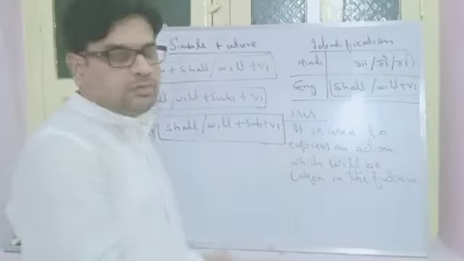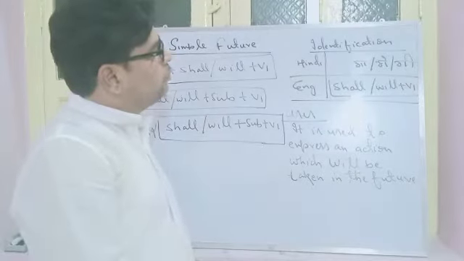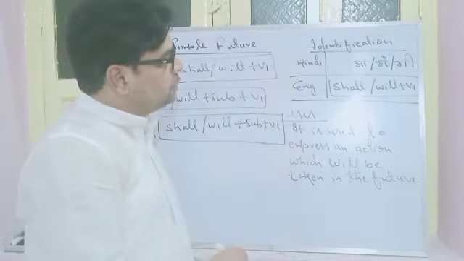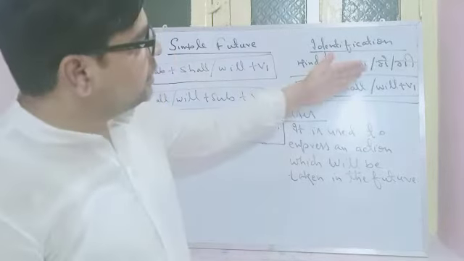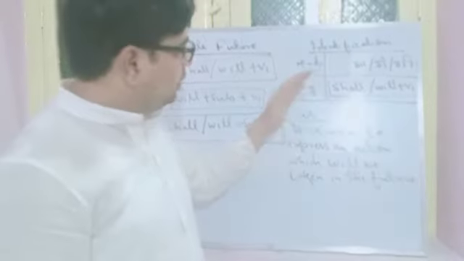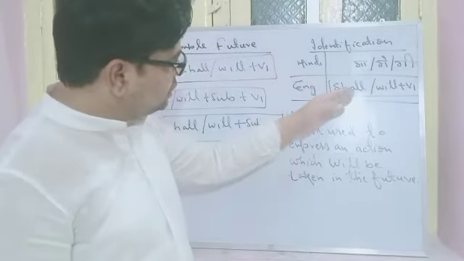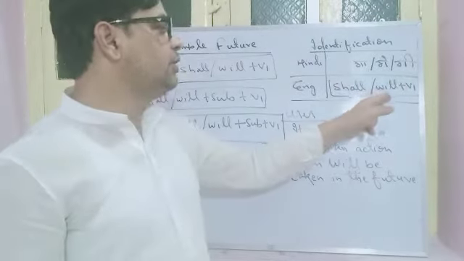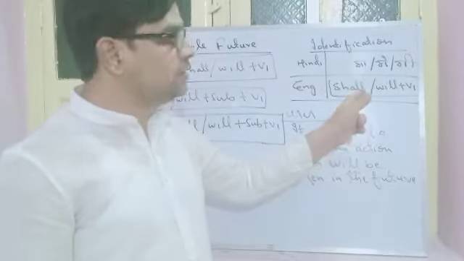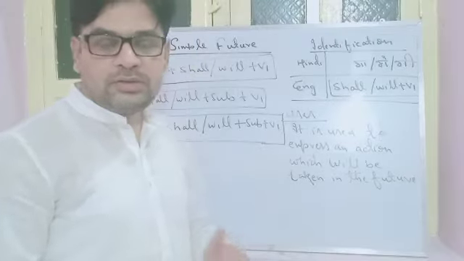So we start with simple future. Once again, identification of simple future in Hindi. क्या identification है, क्या पहचान है हिंदी में इसकी? It will end with ga, ge, gi. Very simple. And in English, we identify it with shall and will, which combine with V1. Right? Shall or will combination with V1. Whenever we see this, we can easily identify that this is future tense.